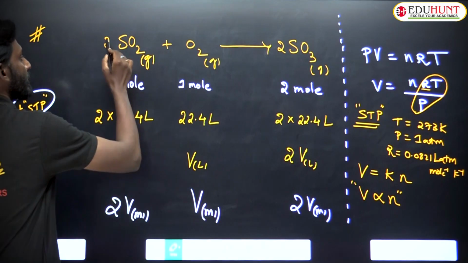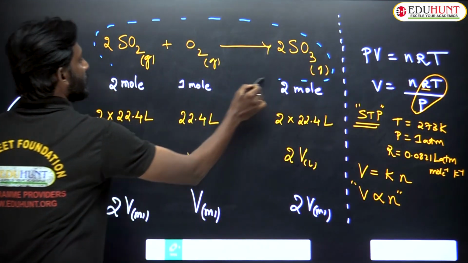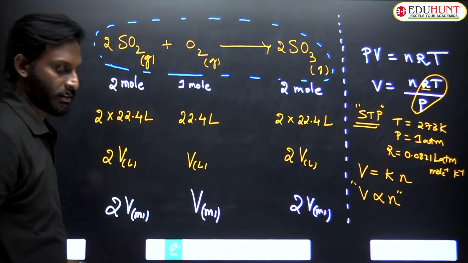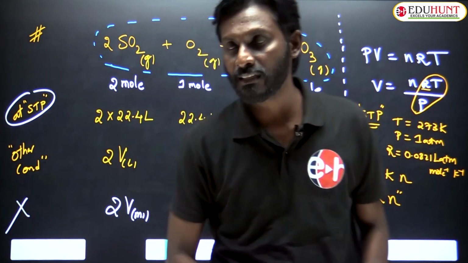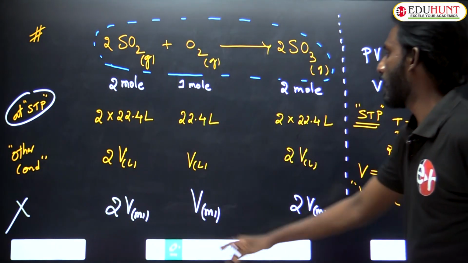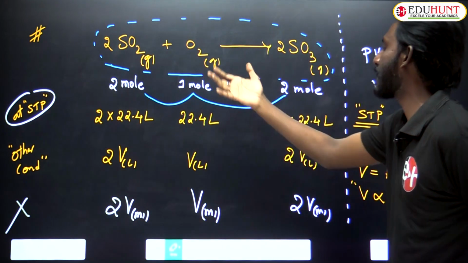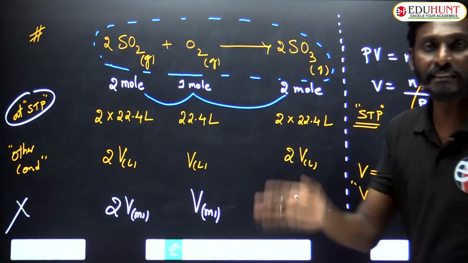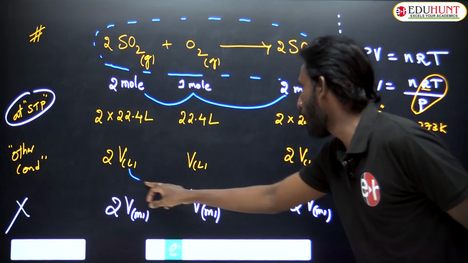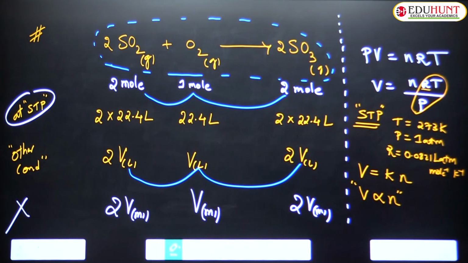If you are studying a gaseous reaction, the mole ratio in which the reaction is taking place is the same as the volume ratio in which the reaction is taking place.